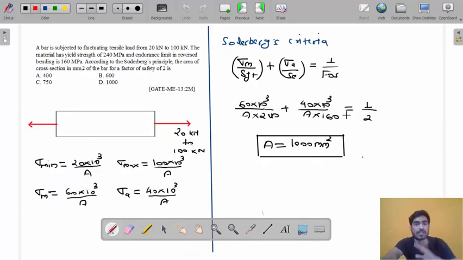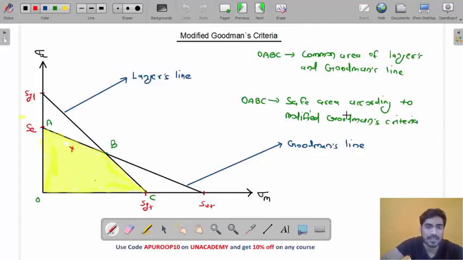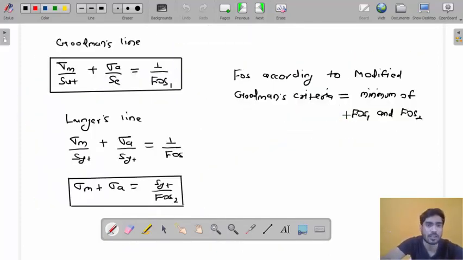But let's say you need to calculate the area, like in this question where we calculated area. Then calculate the area according to Goodman and Langer, and use the maximum area.